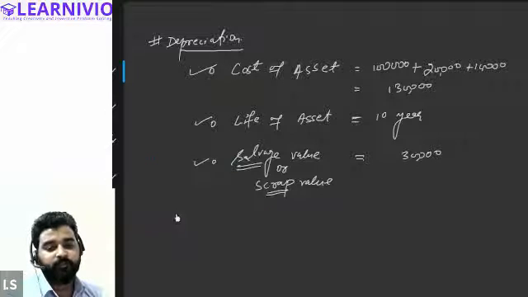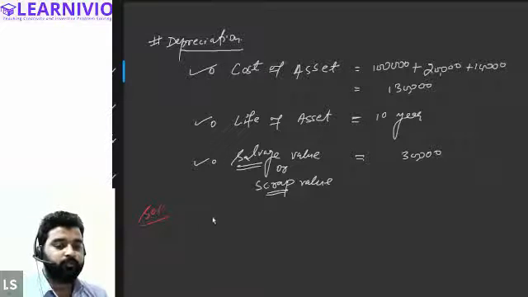In order to find out the depreciation, see, this is the formula for calculating depreciation. We apply this formula. Depreciation equals, first of all, we write down the cost of the asset.